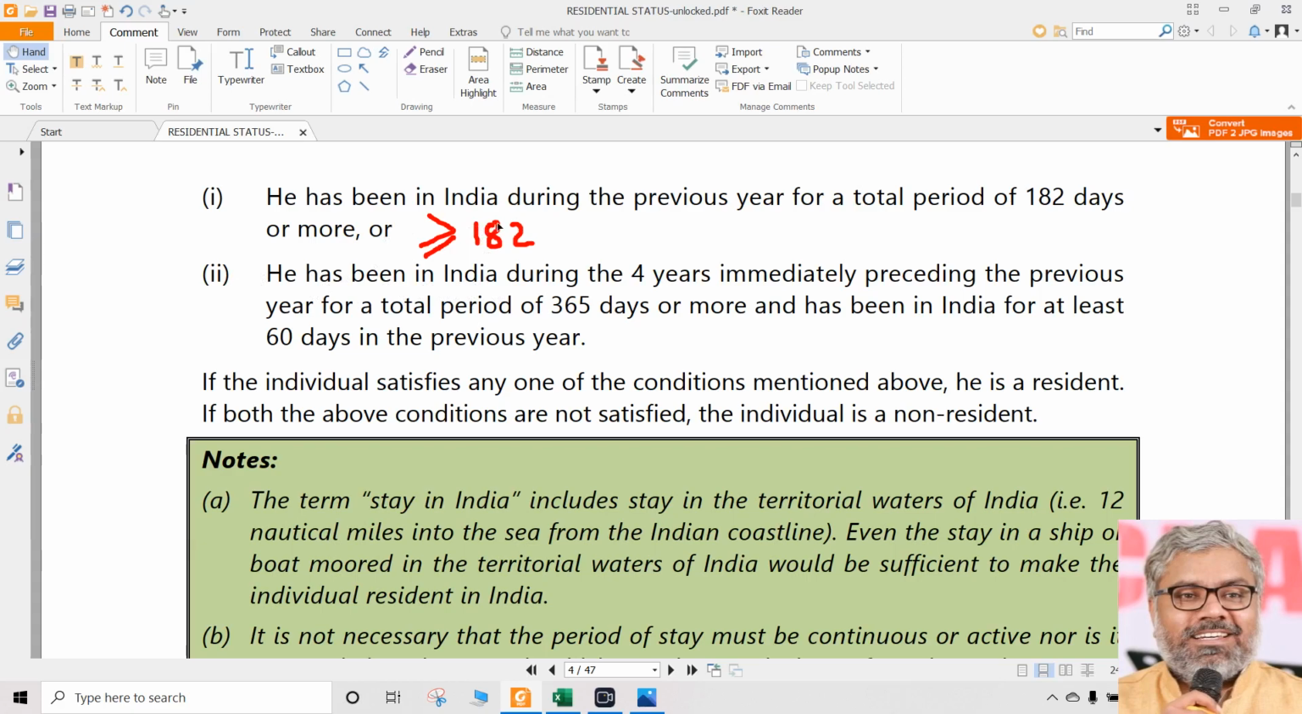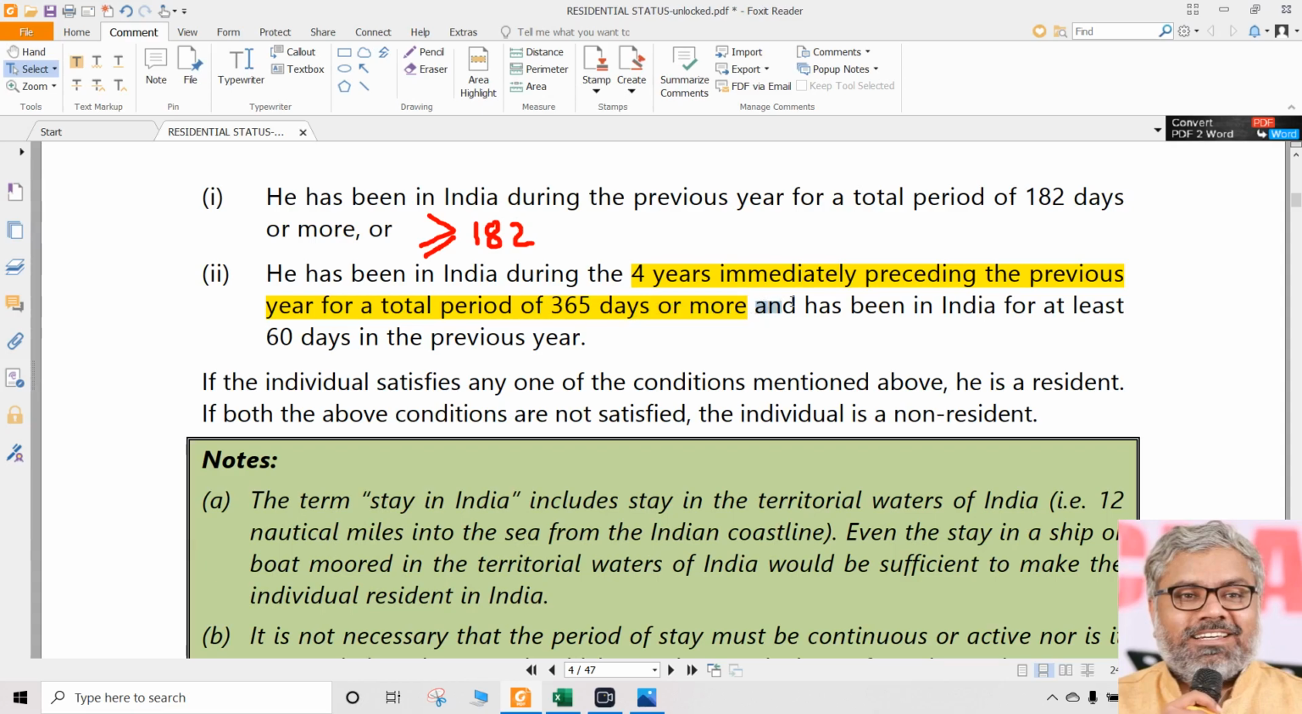What if somebody did not stay for 182 days during the previous year? Directly we cannot come to non-resident. Then we have to check the second condition, that is condition number 2. What is this condition number 2 talking about? That a person has to be in India, means stayed in India during the 4 years immediately preceding the previous year, for a period of 365 days or more. This is one point. That means the stay of that person should be in India during the 4 years immediately preceding the previous year. How much time? For a total period of 365 days or more.